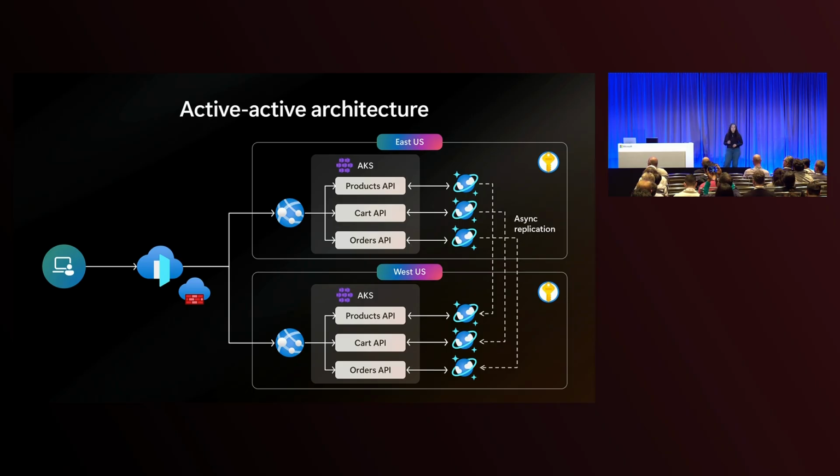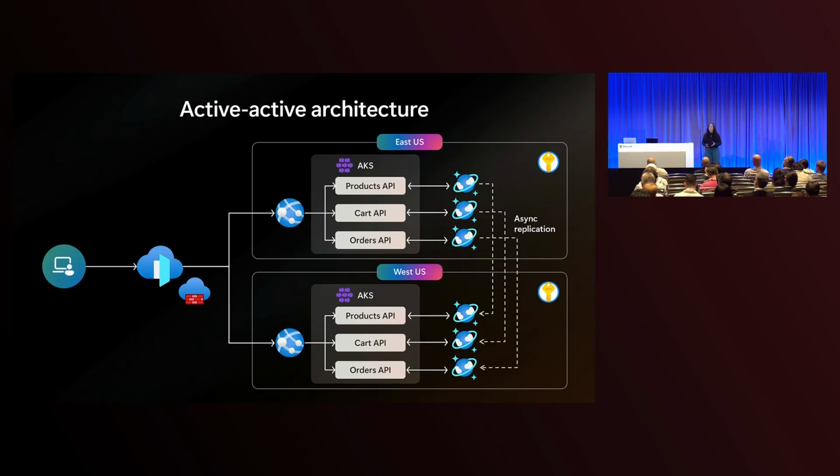However, for Cosmos DB, this is a stateful service. Imagine if I implemented it the same way, where I had 2 independent Cosmos DB accounts, one in East US and one in West US. Imagine a user comes in and they submit an order in East US, but then East US goes down. So our load balancer routes traffic to West US. The user goes to check their orders, and it's not there. So for stateful services, it's important to have replication.